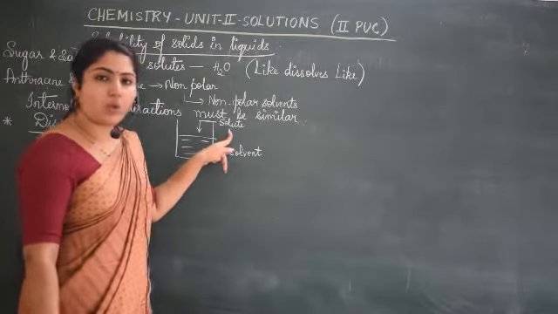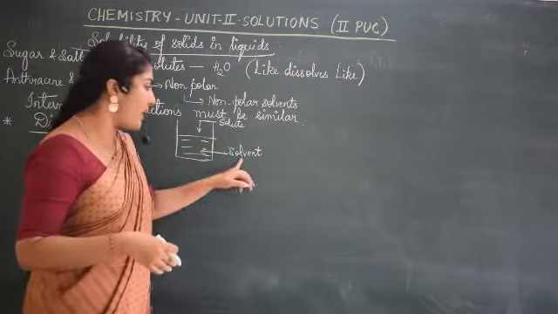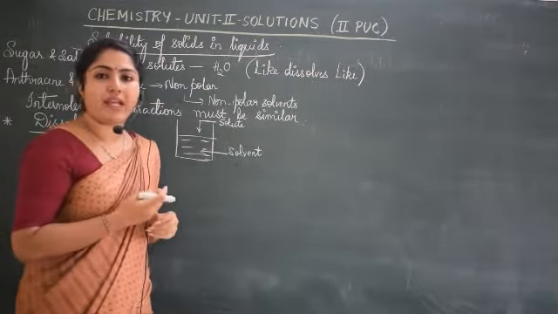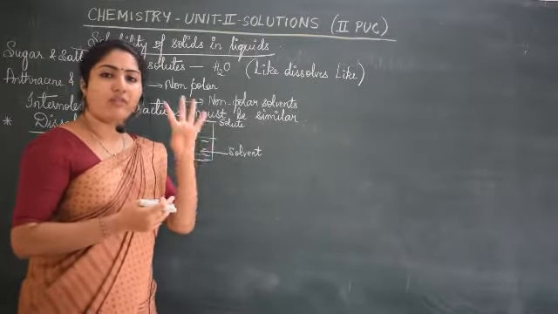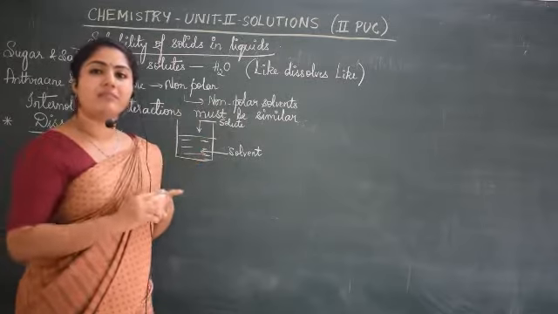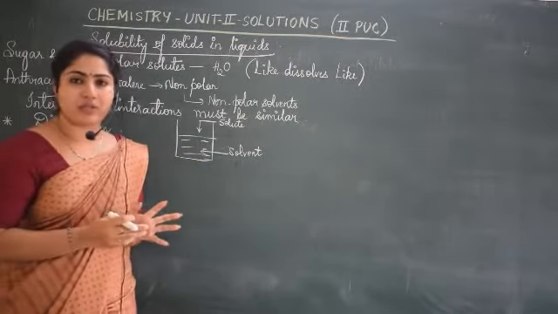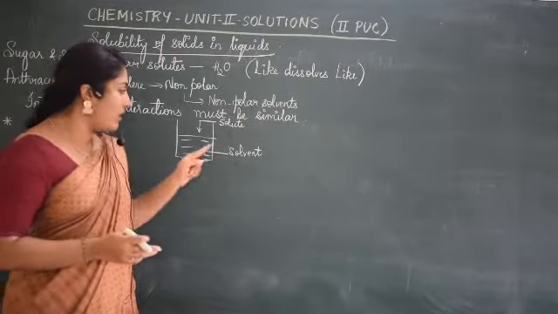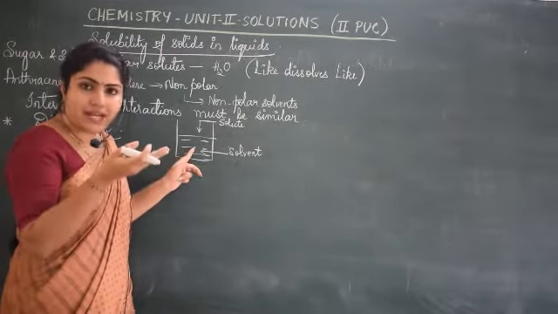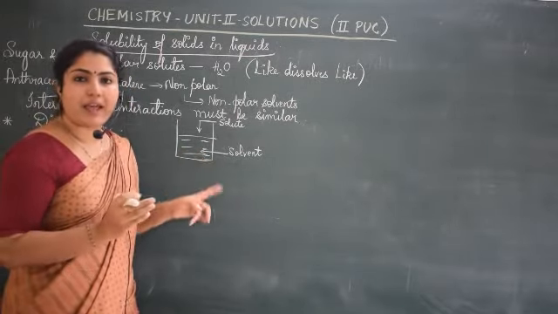Some of the solute particle dissolves in the solvent, and its concentration, that means now say you have taken 4 gram of solute. Out of 4 gram, say 3 gram dissolves in water and it forms a solution. Now the concentration of solute in the solution increases, right? So that phenomenon or that process is called as dissolution.